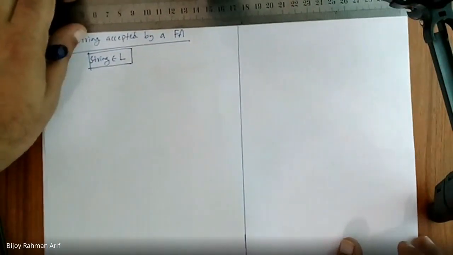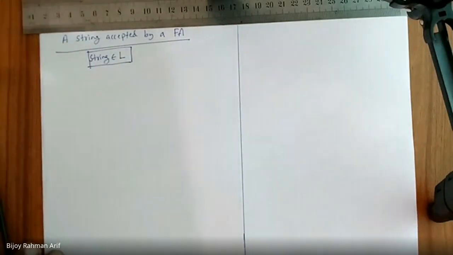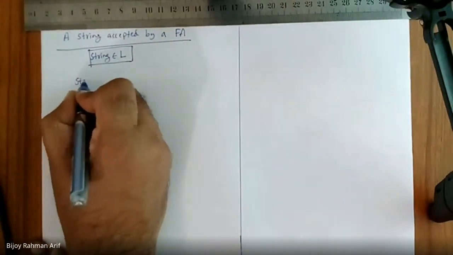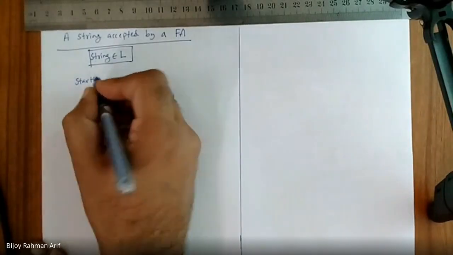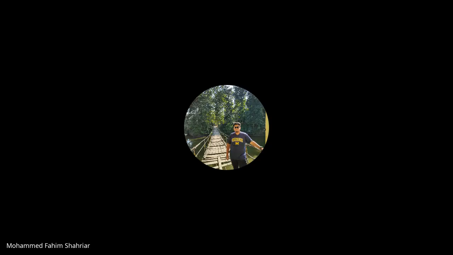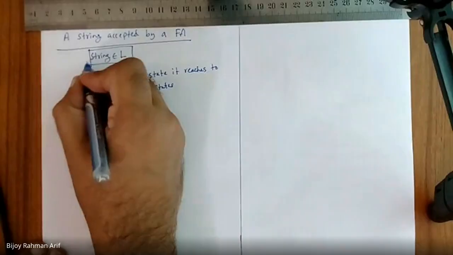What happened to the finite automata? You have already answered that question. Starting from the start state, it reaches one of the final states. So that is the meaning of this.